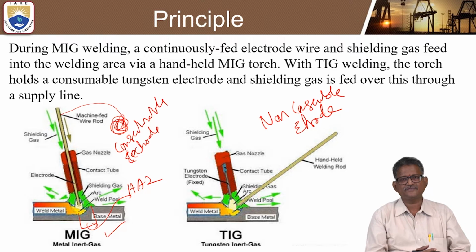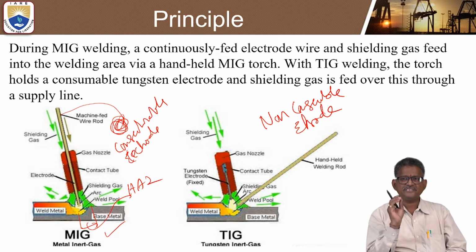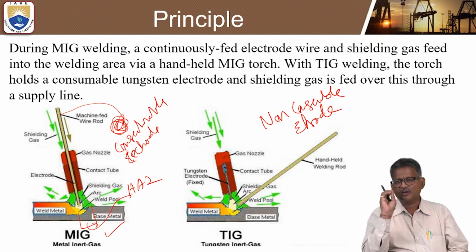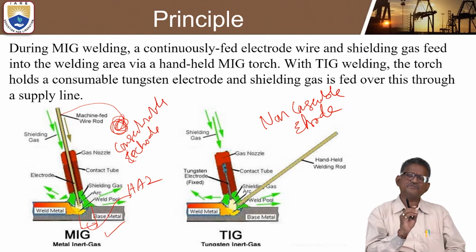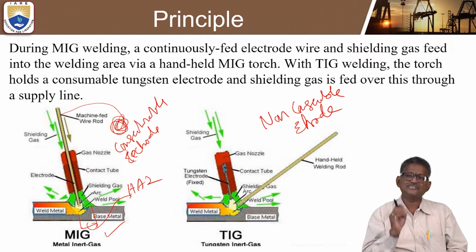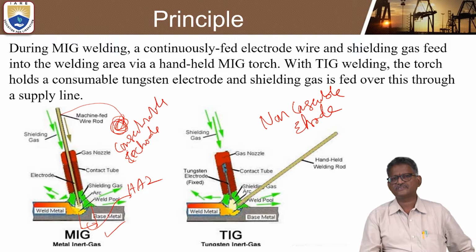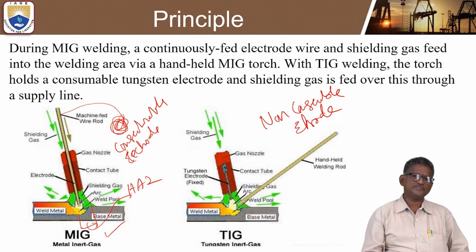You can call the heat affected zone. Similarly, the left side. Okay, and the basic difference between TIG and MIG welding: TIG welding uses only a non-consumable electrode, MIG welding uses a consumable electrode. These two are important terminology. Any competitive examination, whether it is IES or GATE, any type of competitive examination, they'll ask in the objective type questions.